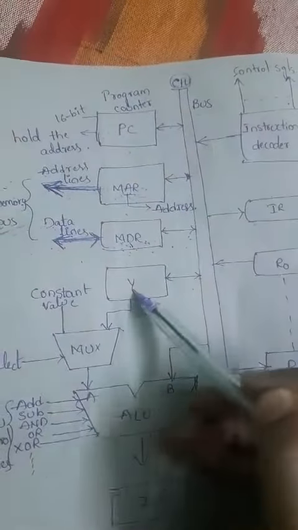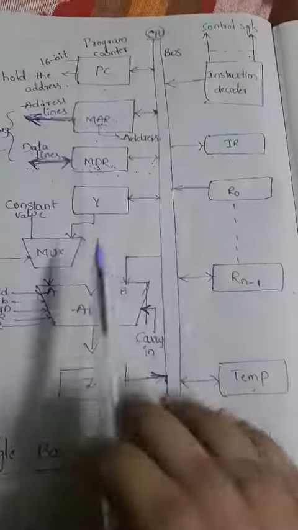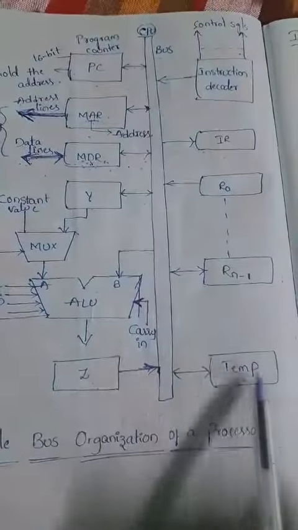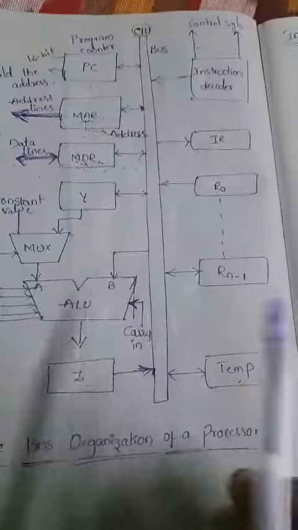This is the Y register, and coming to the next register we have here, that is the Z register, and one more we have, that is nothing but the temp register. So I can conclude the Y, Z and temp registers as one part.